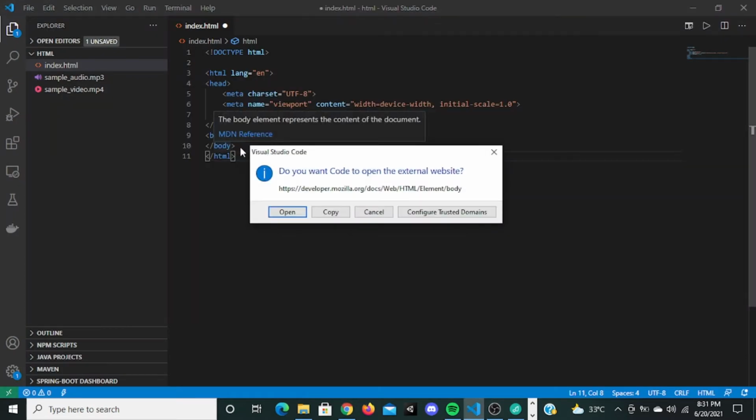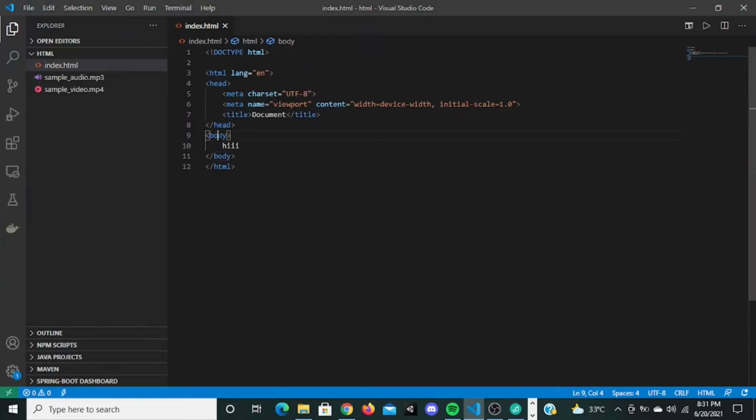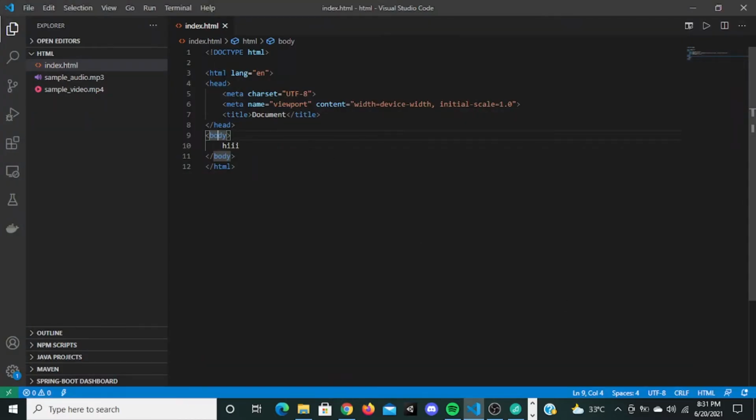So if you give anything inside the body right here, hi, it's going to be displayed right here. Let me refresh it. It's going to be displayed right here. So this whole body is this whole thing. And this head tag, I will tell you what the head tag is.